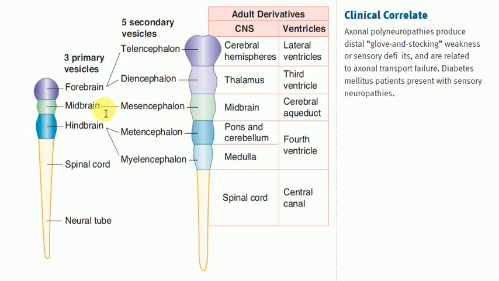The midbrain remains the same. Only one secondary brain vesicle is formed, which is the mesencephalon, and it forms the midbrain. The hindbrain divides into two secondary brain vesicles, the metencephalon and the myelencephalon. The metencephalon forms the pons and the cerebellum, and the myelencephalon forms the medulla.